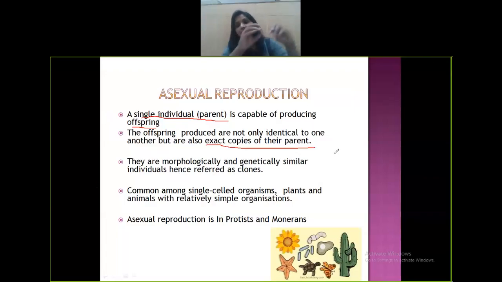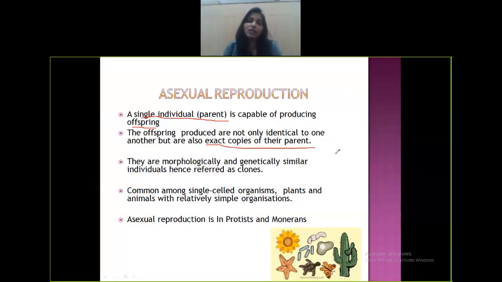You know as a whole that is a paramecium, that's amoeba, that's a hydra, that's a sponge. But there is no difference between one and the other. They are identical to one another. They are exact copies of their parents. There is no variation. See, we are not exact copies of our parent. There is a variation. We look different.